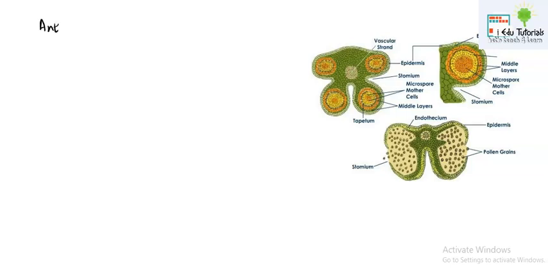Now there are two terms given in NCERT and you must know the meaning of them: the anther is bilobed and dithecous. We will understand the meaning of these two terms using the diagrams on the right hand side. Anthers, if you remember, I drew them like this. Each such structure is a lobe. So how many lobes are there? Two. That is why the term is bi. Bi means two, so two lobes are there.